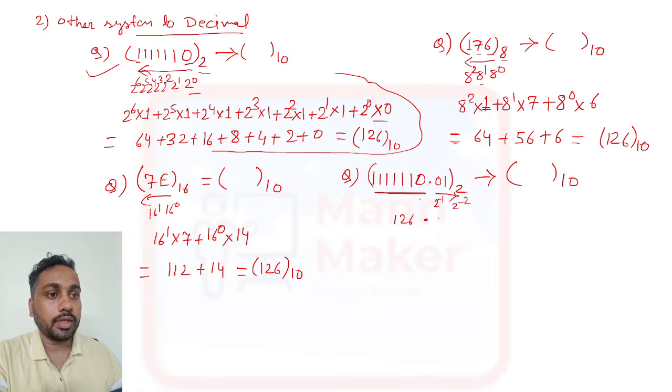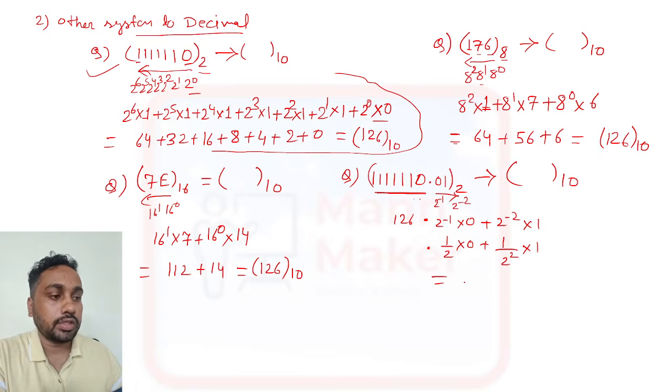Now from here, it is 2 to the power minus 1 into 0, then plus 2 to the power minus 2 into 1. Like this you need to do the calculation. 2 to the power minus 1 means what? We can write this as 1 by 2 into 0, and 1 by 2 to the power 2 into 1. So this will be 0 plus 1 by 4, so it will be 0 plus 0.25, that is 0.25.